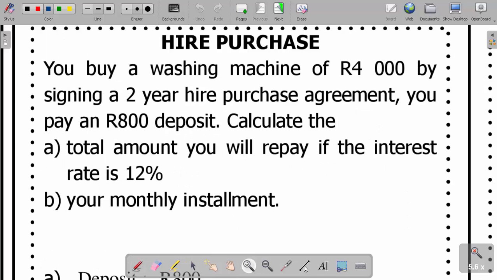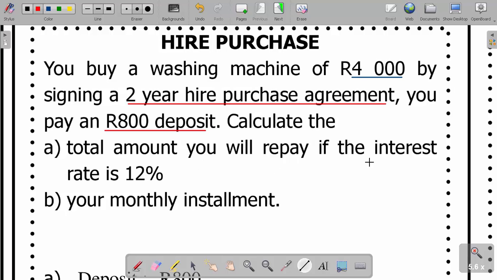We are saying that you buy a washing machine at 4,000 rands, okay? And then by signing a 2-year hire purchase agreement, you pay 800 rands deposit. That's your deposit paid, okay? Now the first question says calculate the total amount you will repay if the interest rate is 12%. Okay, and then also your monthly installments.